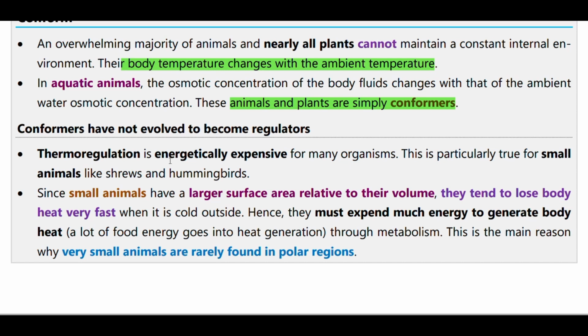Conformers have not evolved to become regulators. Thermoregulation is energetically expensive for many organisms. This is particularly true for small animals. They have a large surface area relative to their volume.